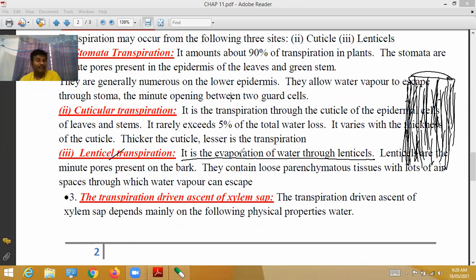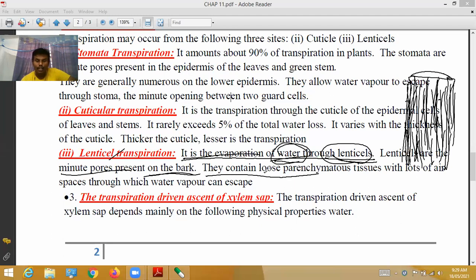The lenticels mainly help the stem with respiration, and water is also evaporated through them. Lenticular transpiration is the evaporation of water through the lenticels. Lenticels are the minute pores present on the bark. Imagine the mature part of the stem, the trunk of the tree. It is dark brown in color and very strong, and minute openings are present in it. Those minute openings are called lenticels.